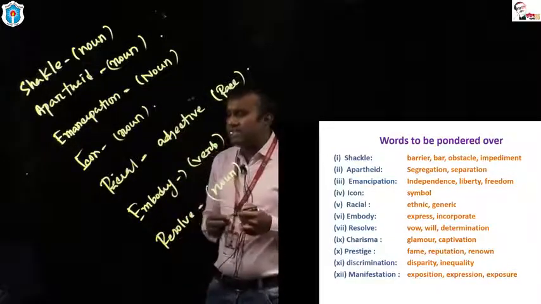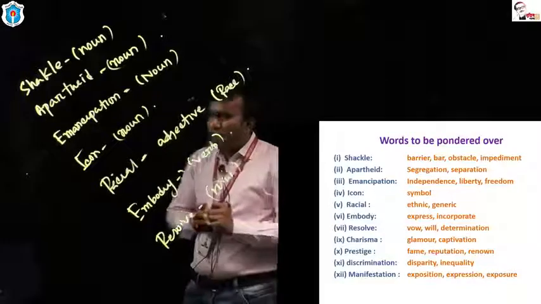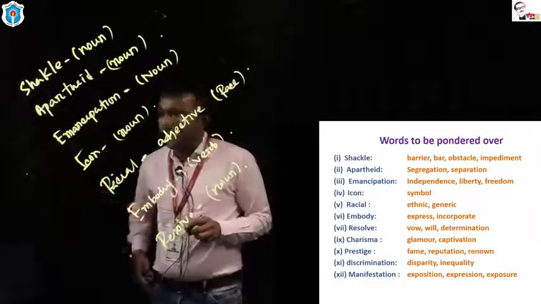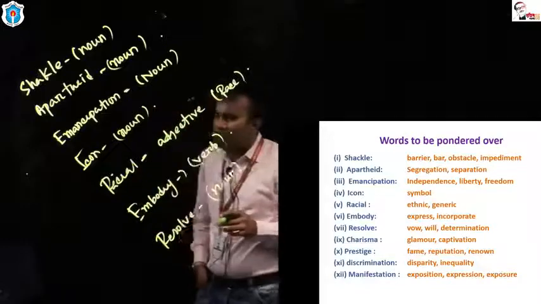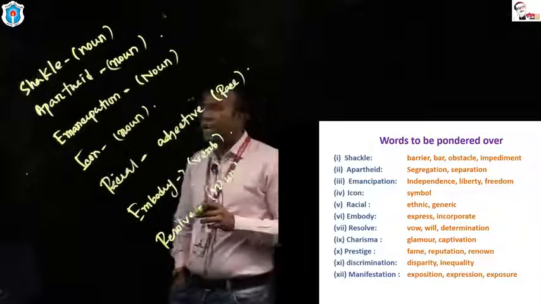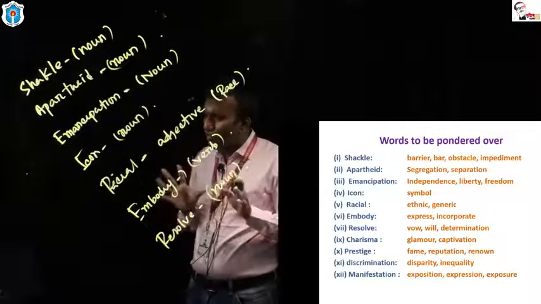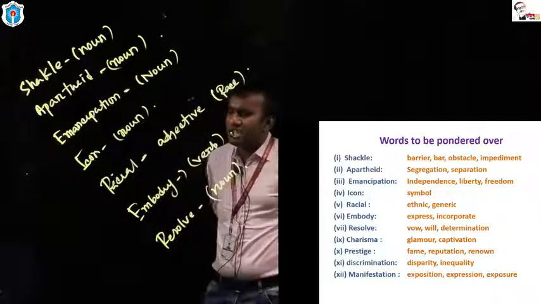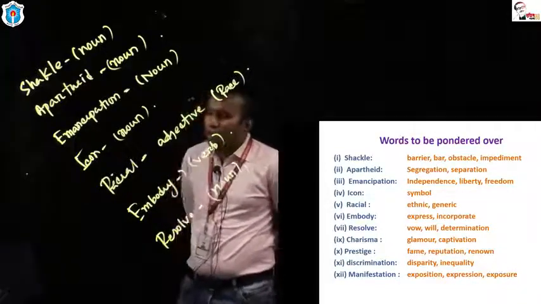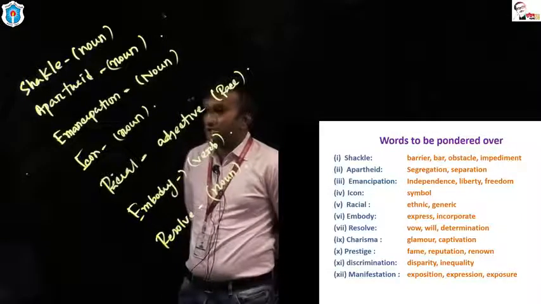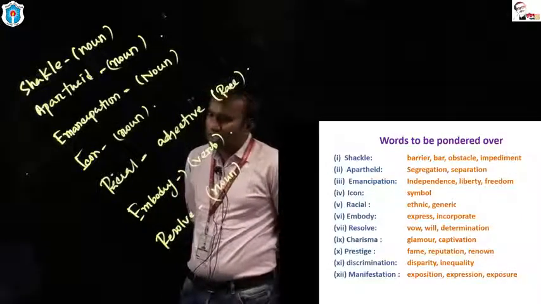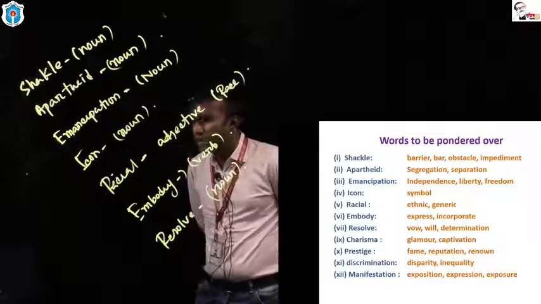Then prestige. Here prestige means in Bengali khati. There are three words: fame, reputation, renown. And the last one is manifestation. You can say prokash, exposition, expression, exposure.